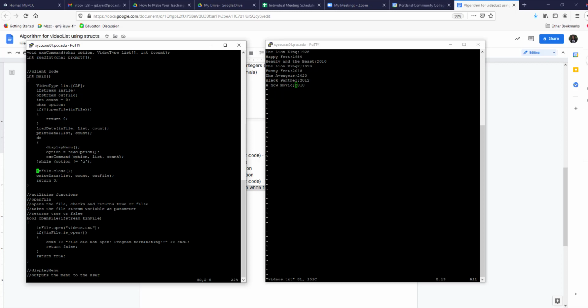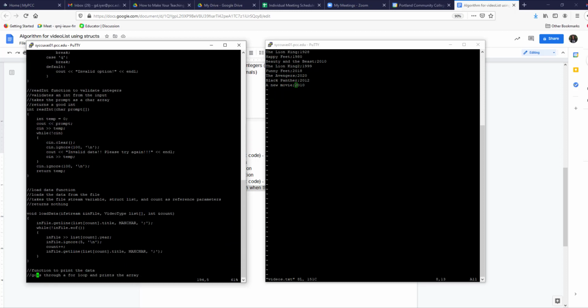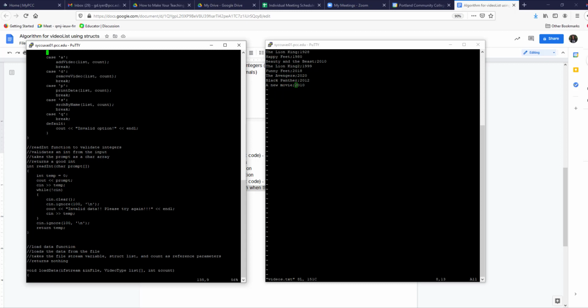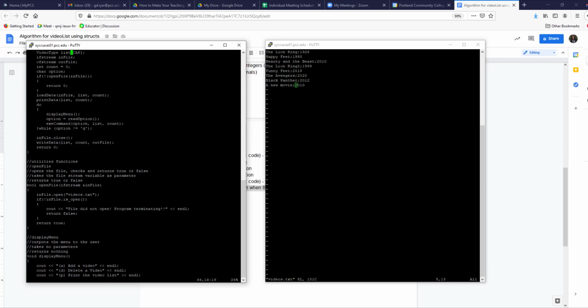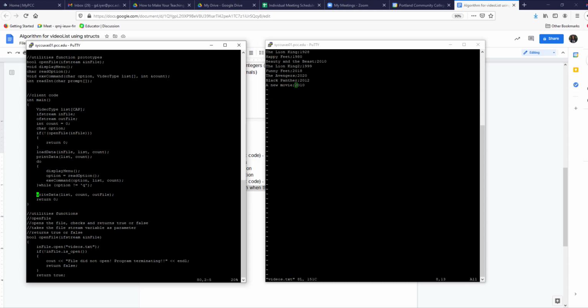So close the in file, because there's no need for it to be open since we've already read from the file. In fact, I think ideally after I do load data, we should close it, because load data loads everything from the file, and right here I should do that. That would be the right thing to do. So close the file there, and take it out of main completely. We have read from the file, we have closed the file, and then we come back to main and do the rest of the things. And when the menu is all done and the user says they want to quit, we write it to the file and we quit. That's it. And we leave the program.